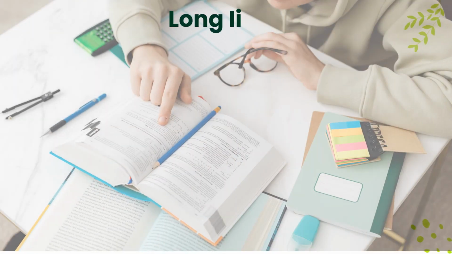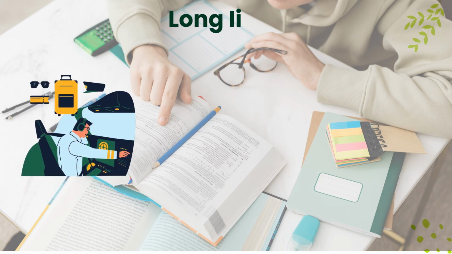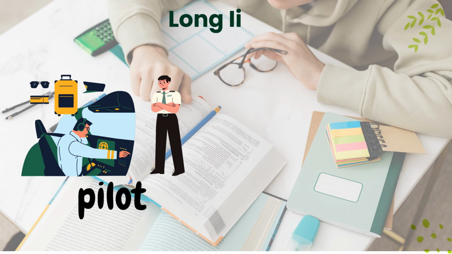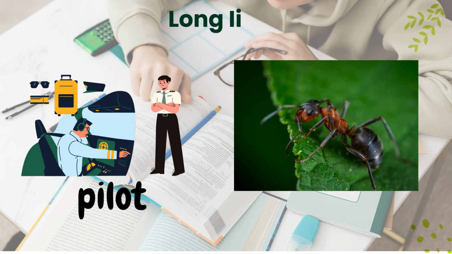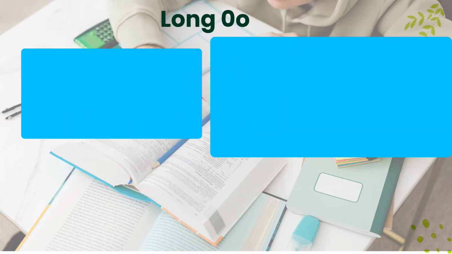Now take a look at these examples for long I. What are these pictures? These are pictures of a pilot. I there is read as I. So, pi-lot. It will become pilot. And then the next is the word tiny. The I there, the vowel I, will be read as I. So, it will become tiny.